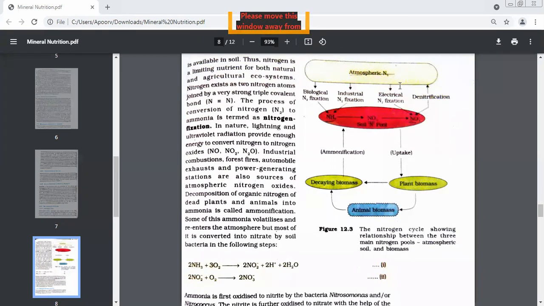However, there are other sources also of oxides of nitrogen. What are the other sources? One is forest fire. Other sources are?